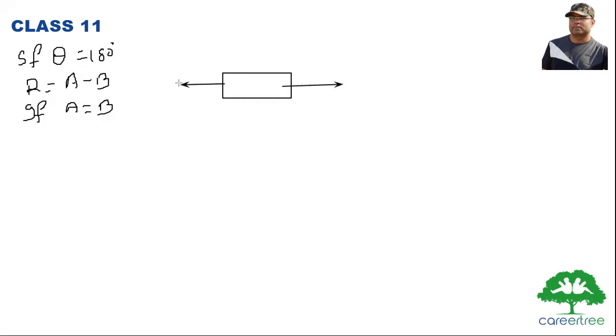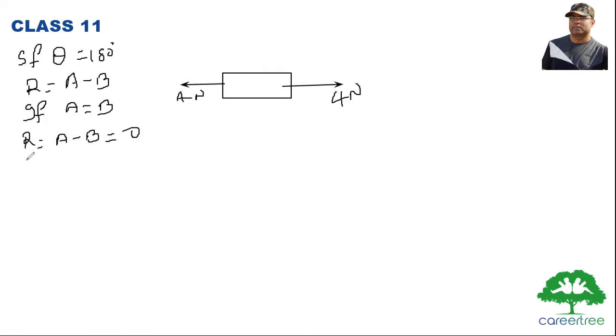So the case is 4 Newton and 4 Newton. In this case, what will be the value of the resultant? The resultant will be a minus b. So a equal to b, giving 0. So we get 0 resultant.